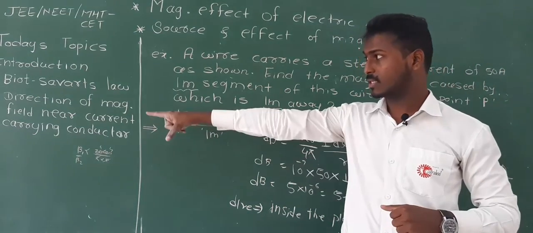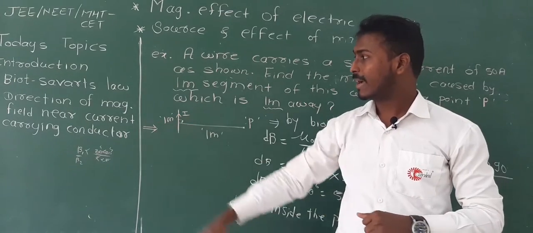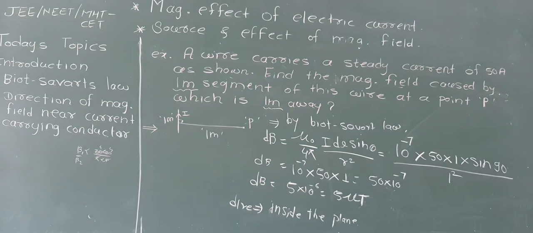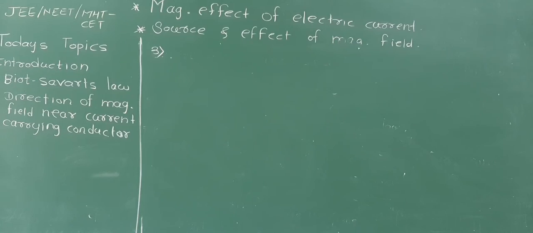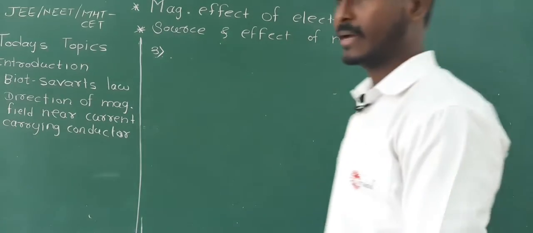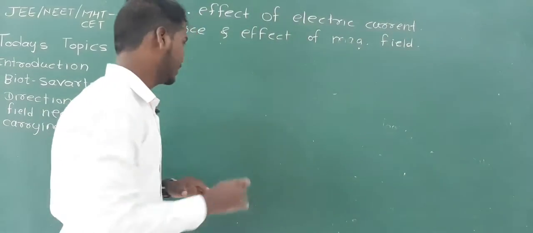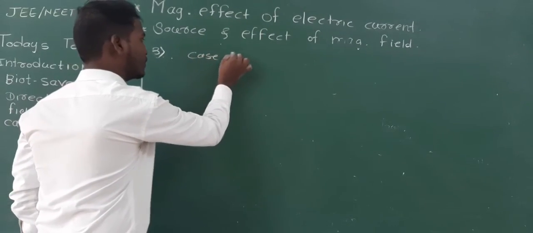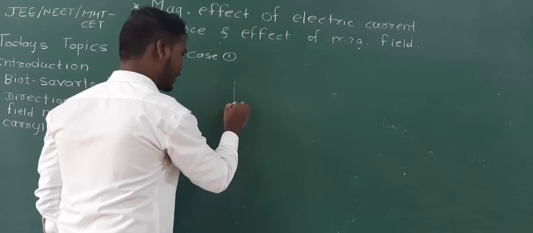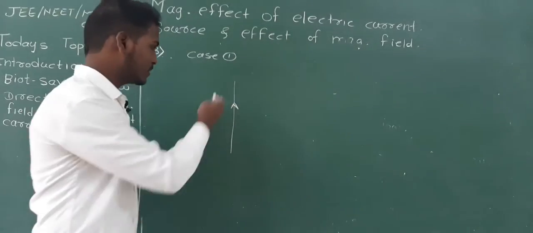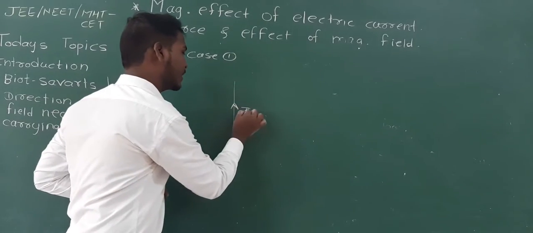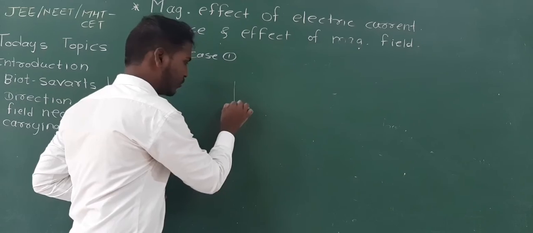After that we will go for the third topic, that is nothing but the direction of magnetic field near current carrying conductor. Let us take two cases. Case 1, let's say this is your conductor. It may have a shape like straight or it can be curly also. So this is the current going in upward direction.